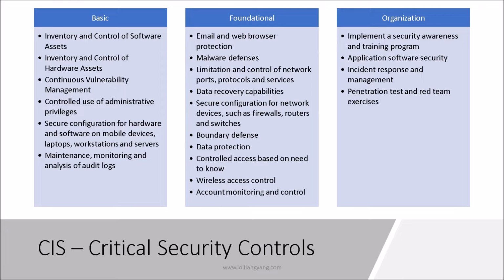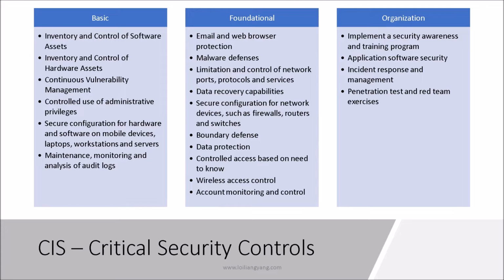Boundary defense is usually a way of protecting the intranet. And then you have data protection in terms of how you classify and manage data. And we have controlled access based on need to know. And finally, we have wireless access control. With wireless proliferation, how do you protect it? What is the right security encryption to use? And then finally, we have account monitoring and control.